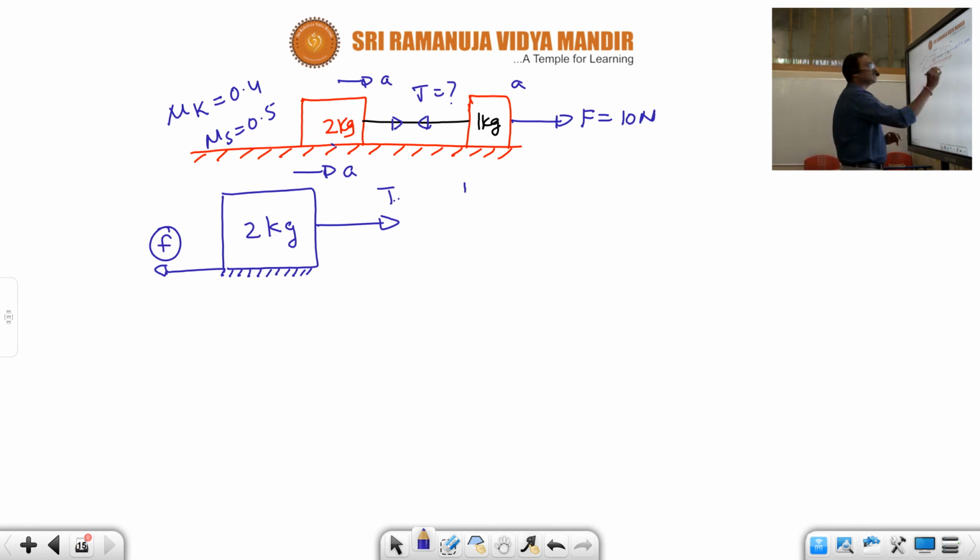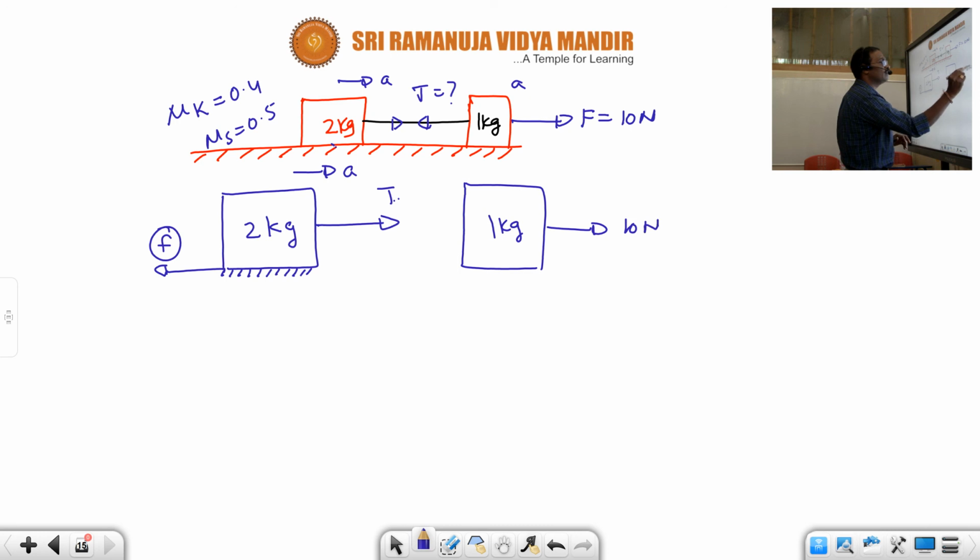If you consider the 1 kg block, a 10 Newton force is applied, and there is a frictional force, and T is the tensional force. That means the resultant force is Fr.